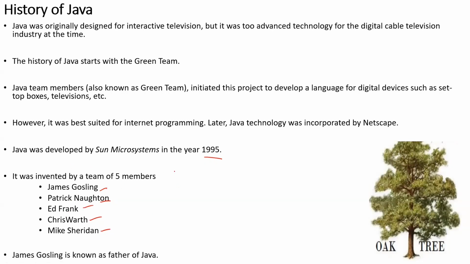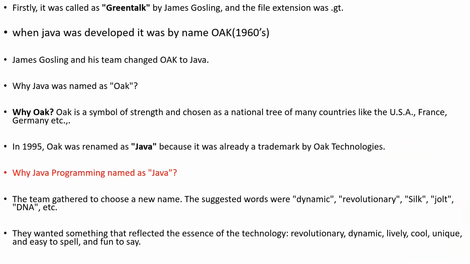Here on the right side, it indicates a tree which is called an oak tree. What is the speciality of this oak tree? Why have we put this picture here? Let us learn. Firstly, it was called Green Talk by James Gosling, and the file extension for that was .gt.